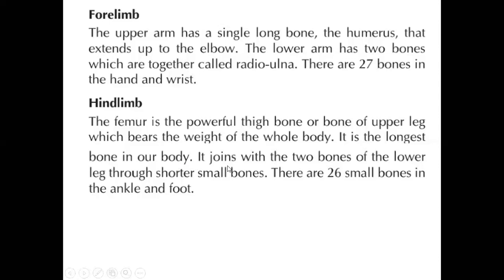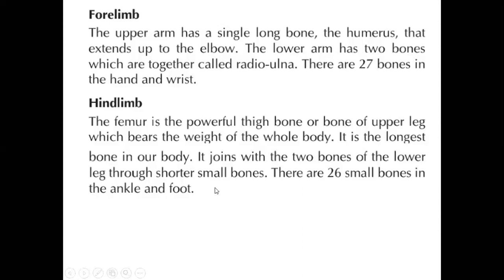It joins with the two bones of the lower leg through shorter small bones. There are 26 small bones in the ankle and foot.